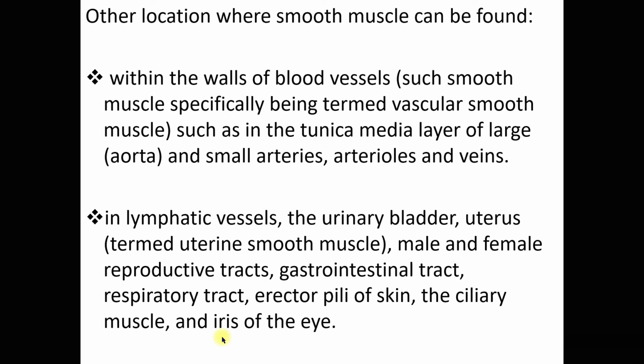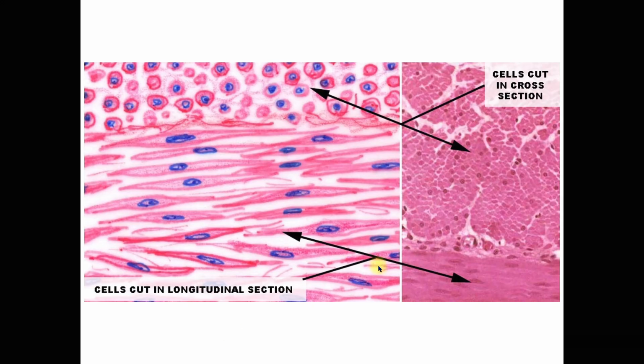Many locations where smooth muscle can be found. So, this is a cross section of the smooth muscle. And in a longitudinal section, you can see how spindle shaped they are.